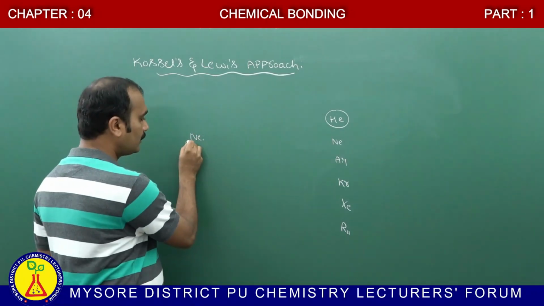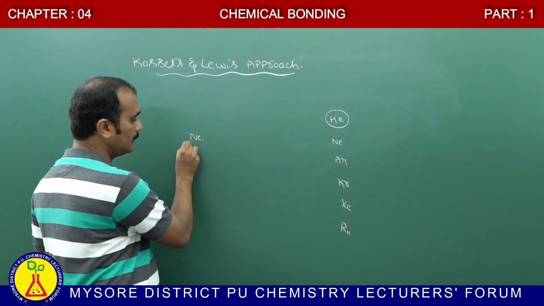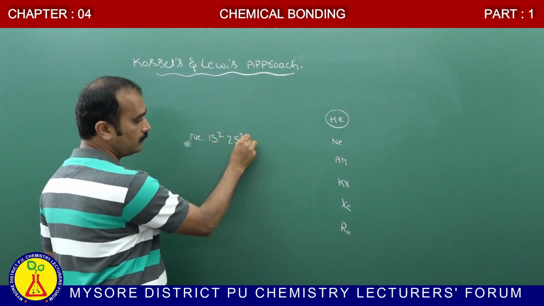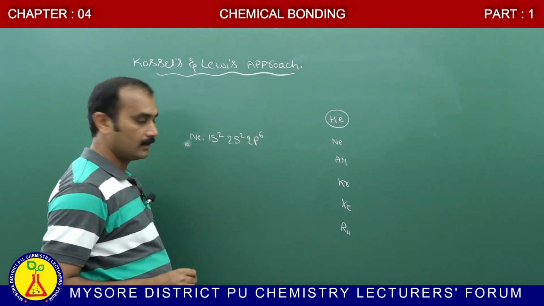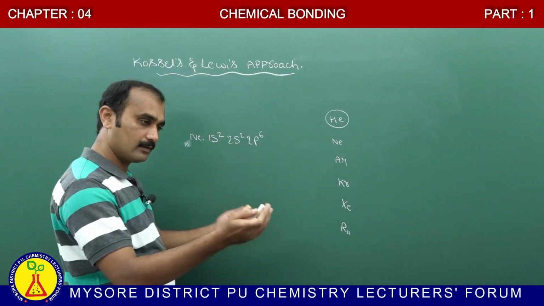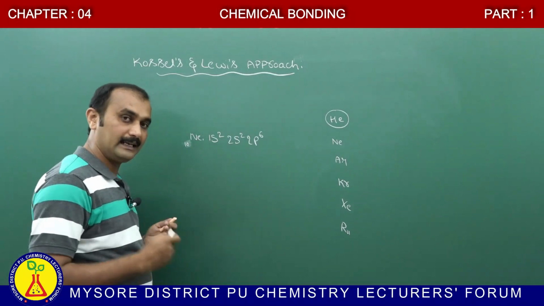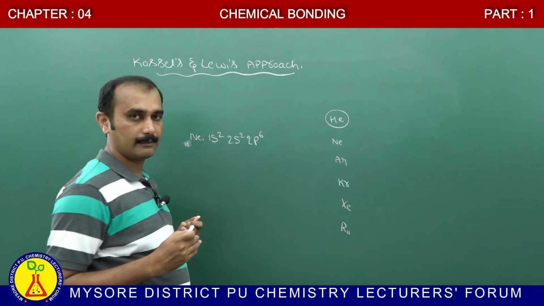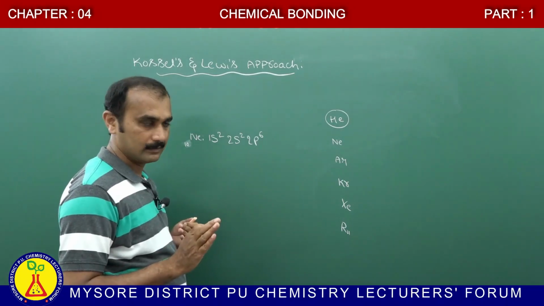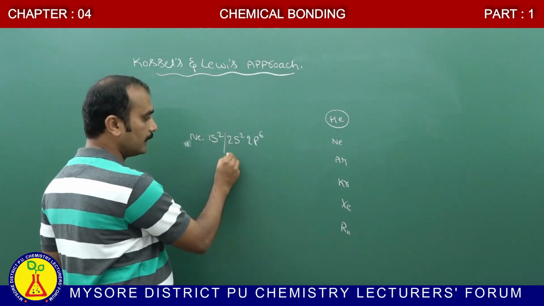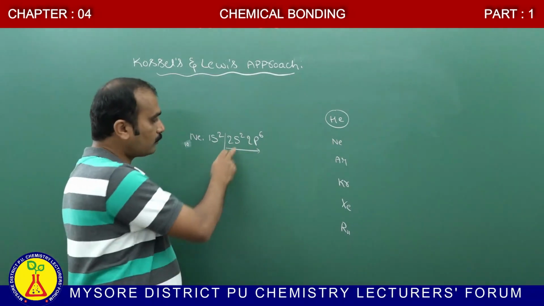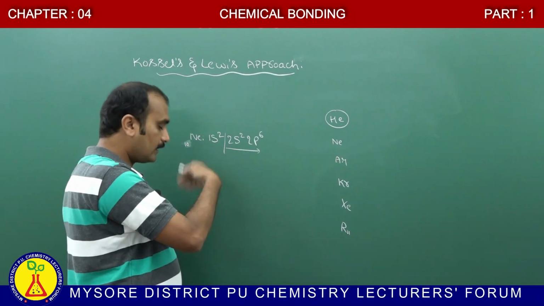The atomic number of neon is 10, and the electronic configuration is 1s2, 2s2 and then 2p6. You already know that completely filled electrons in an atom of an element are known as inner electrons, and incompletely filled electrons are regarded as outermost or valence electrons. Here 1s is the inner electron, and 2s, 2p are the outermost electrons.